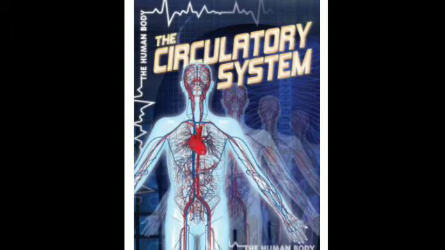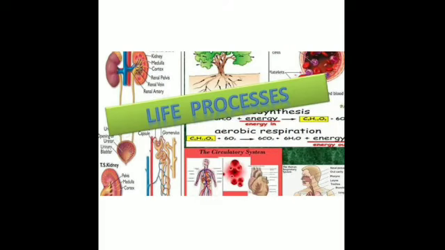Today I am starting with unit test 4 course, circulatory system. Now you have done so many systems of your body. The last chapter that you had done was endocrine system. Then you have also done reproduction. In class 7th, you have done digestive system, excretory system. There are so many systems in your body, and these are life processes without which you cannot exist. So you cannot stay alive without these life processes.